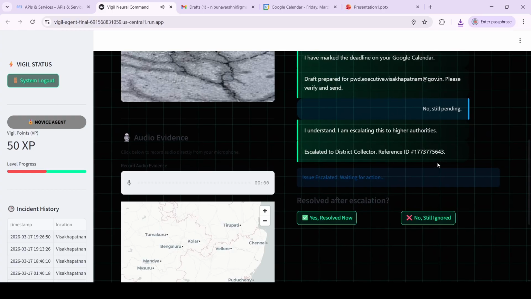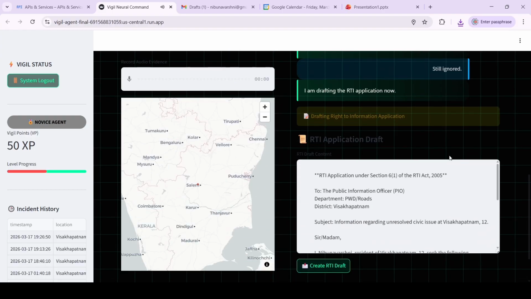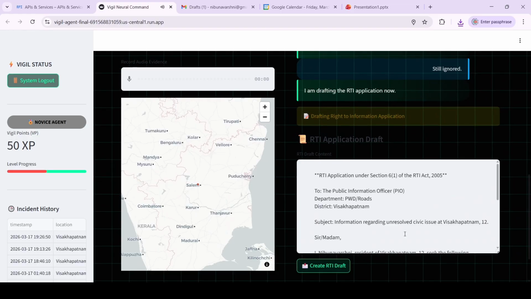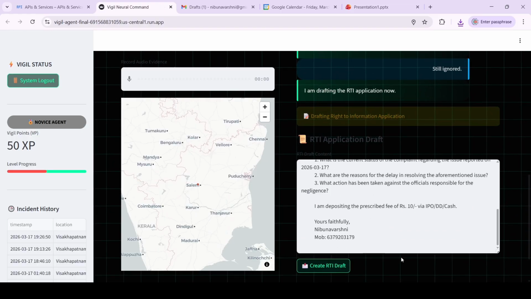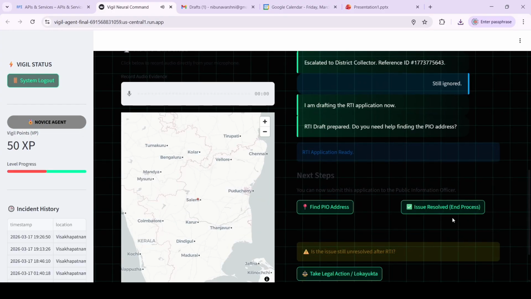It provides you with a reference ID, and if the issue is still ignored, "I am drafting the RTI application now." It files an RTI for you to resolve the issue as quickly as possible. Once you press Create RTI Draft, "RTI draft prepared. What is your next step?"